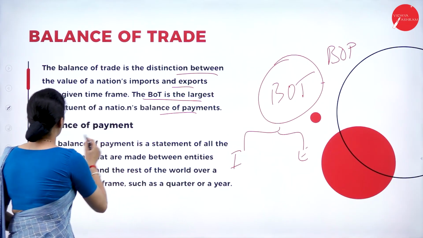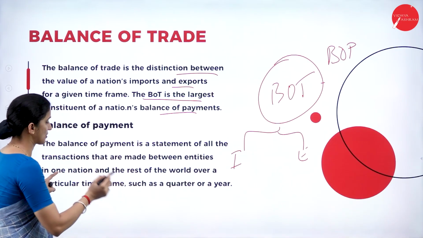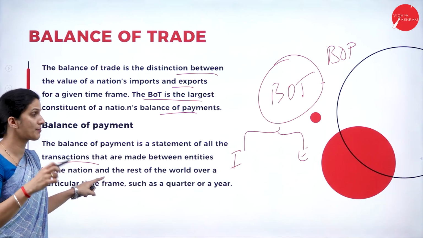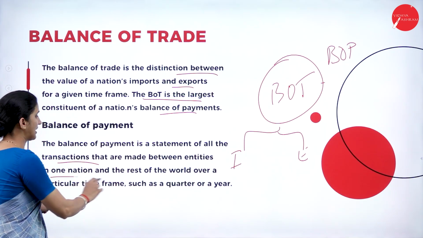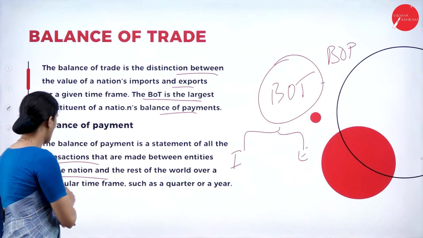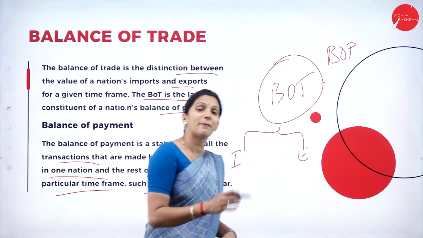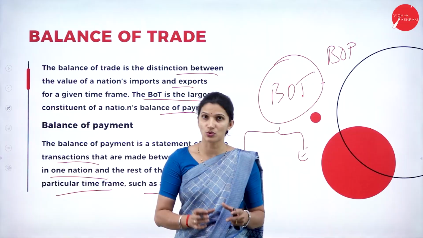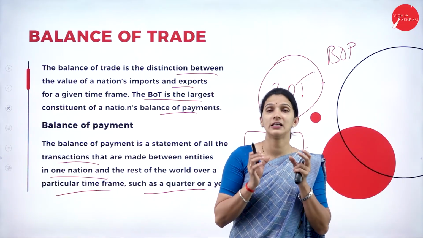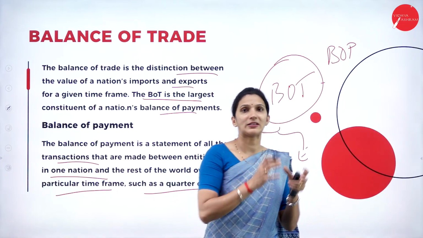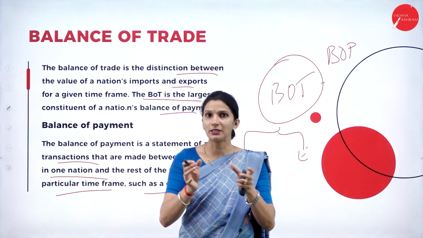Here, the balance of payment is a statement of all the transactions made between the entities in one nation and the rest of the world over a particular time frame, such as a quarter or a year. It shows the complete transactions that take place between one country and another in a particular time.